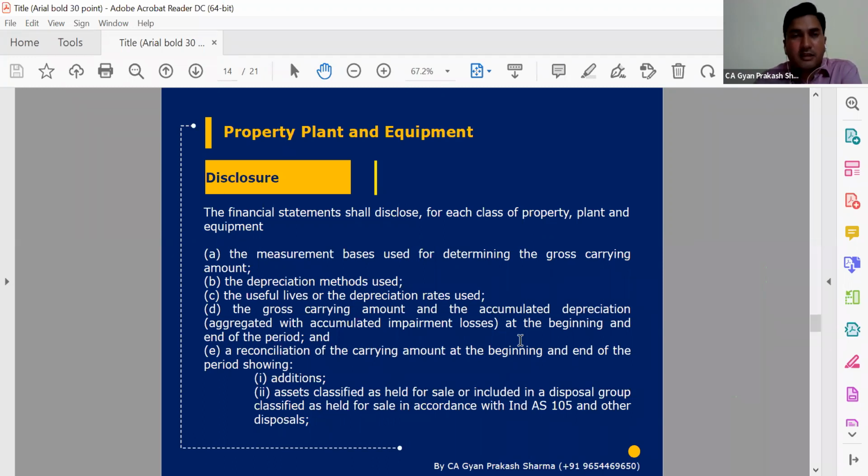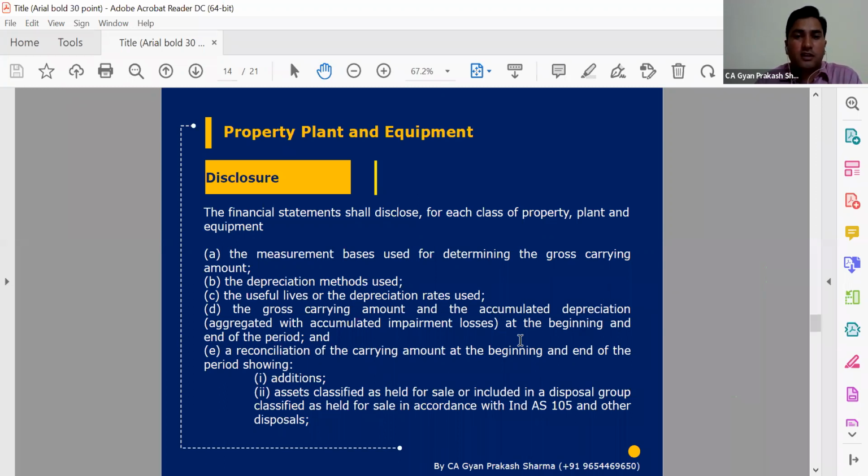If we talk about revaluation, and the increase in the value of the revalued asset is more than 10%, then one more additional disclosure is required. We need to give a footnote in our balance sheet PPE schedule that the revaluation has been done during the year by an independent valuer and the revaluation done is more than 10%.